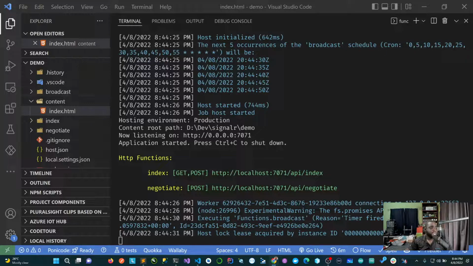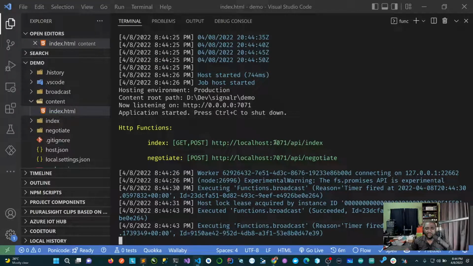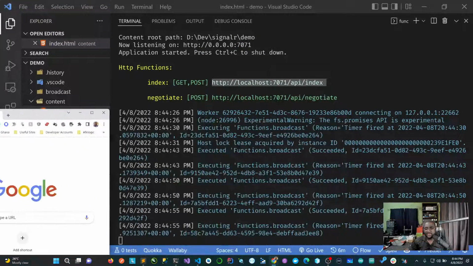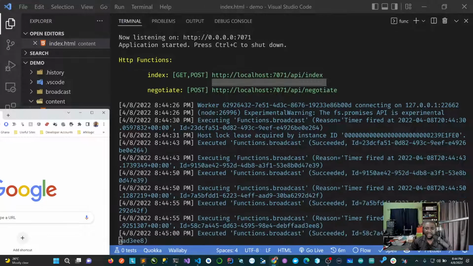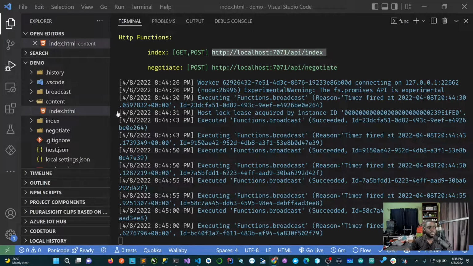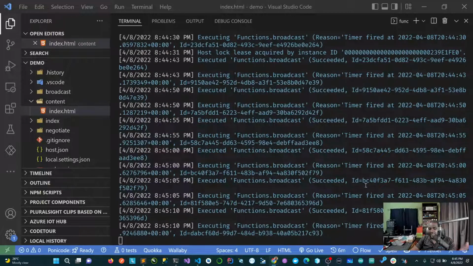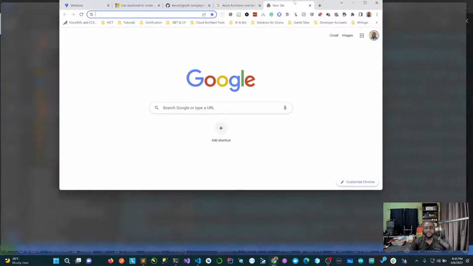So we can actually browse to this URL and see the app in action for ourselves. You can see the function broadcast. Remember the function we created, the timer function? If you look closely, it's firing every 5 seconds, and it's sending something. So let's go to our